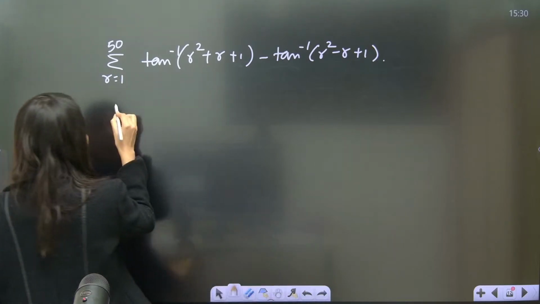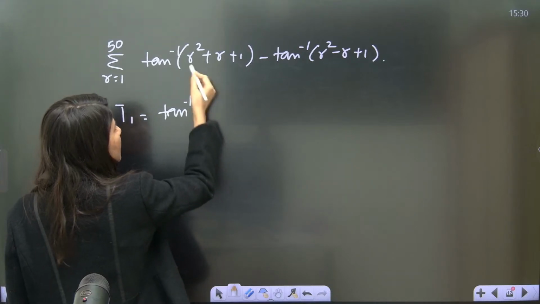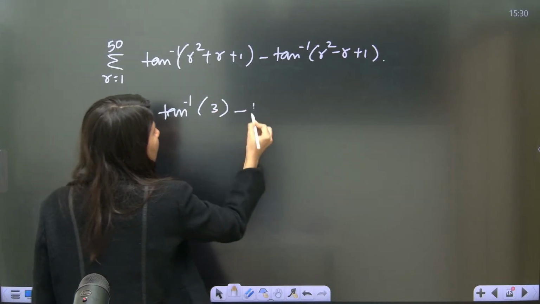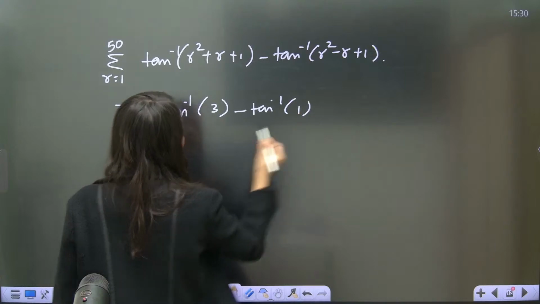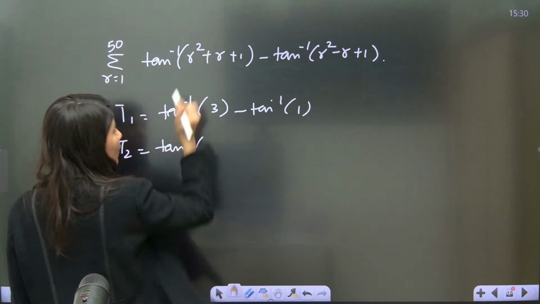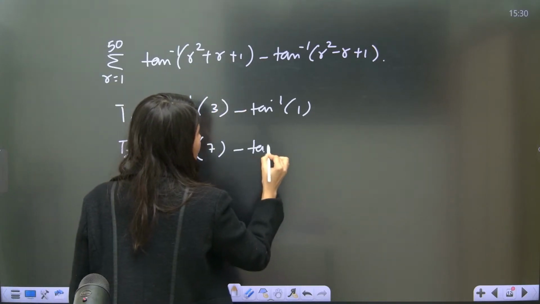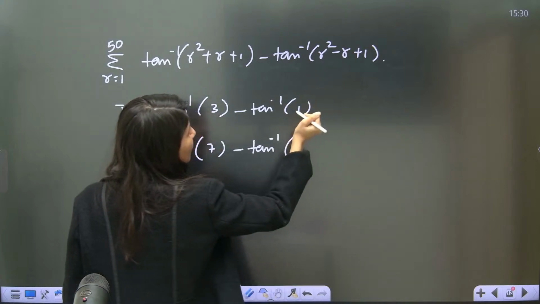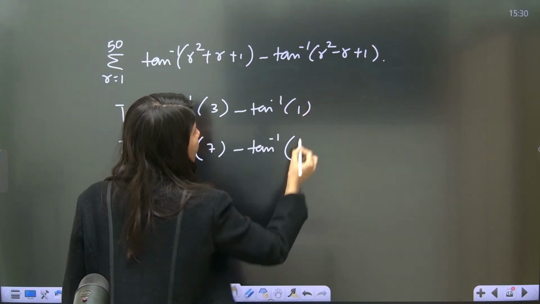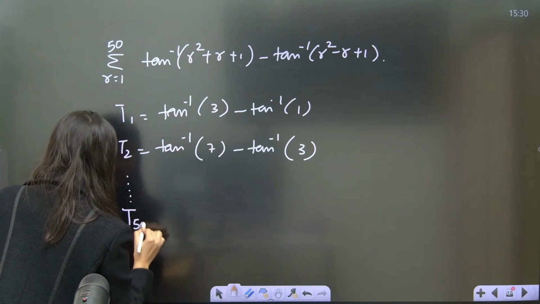So term number 1, can anybody tell me, ma'am, term number 1 will be tan inverse 3 minus tan inverse 1. T2: if you put 2, it is tan inverse 7 minus tan inverse of 4 minus 2 plus 1, which is 3.